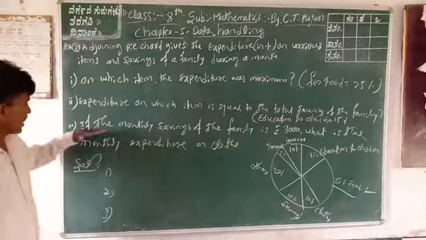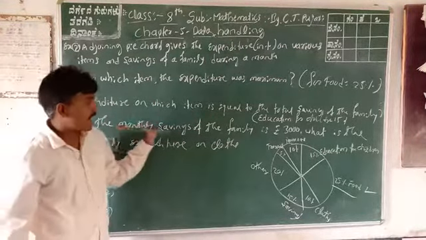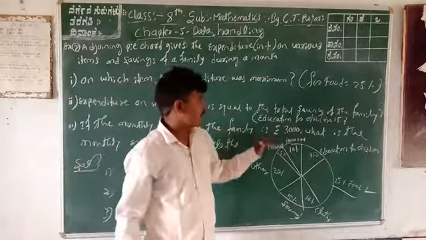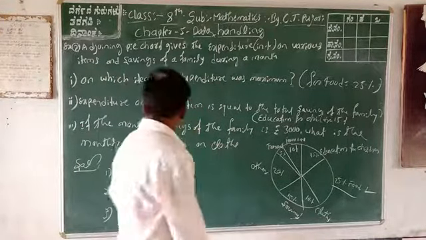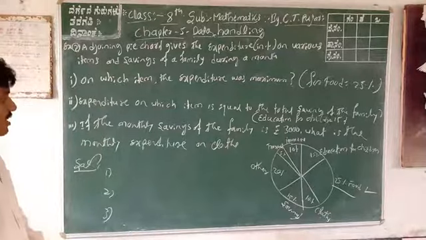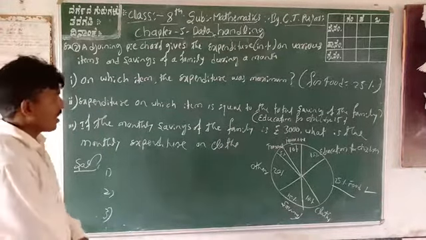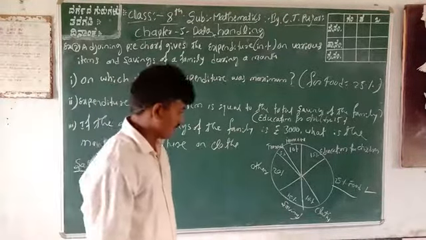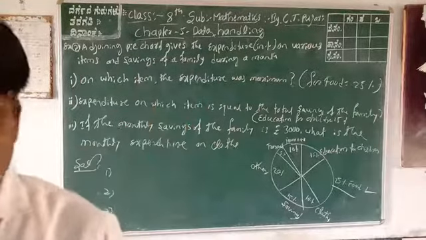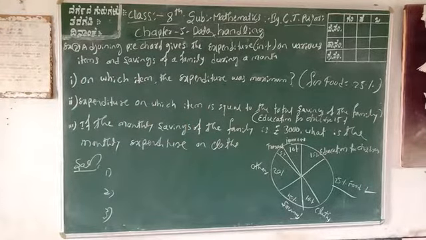What about next? If the monthly savings of the family is 3,000 rupees, what is the monthly expenditure on clothes? Next one is clothes.